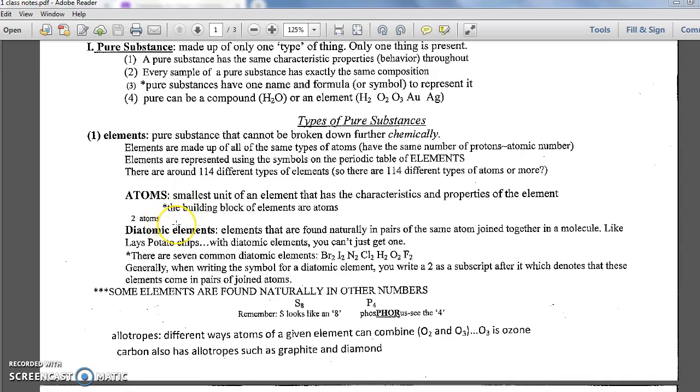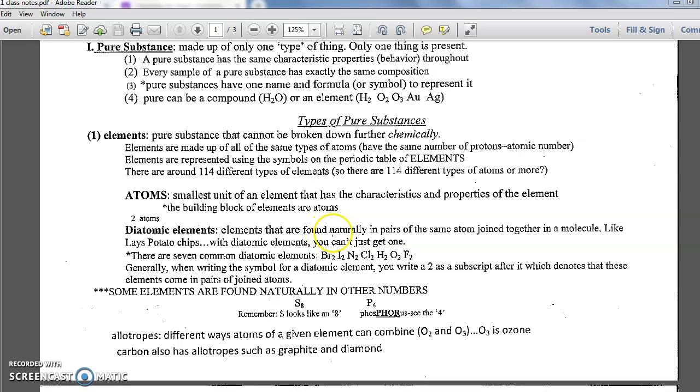When two atoms of the same type join up, in other words, when two atoms that have the same number of protons join up, and it happens naturally on its own in nature, it is called a diatomic element. Di means two atomic atoms. So some elements are found with two atoms joining up.